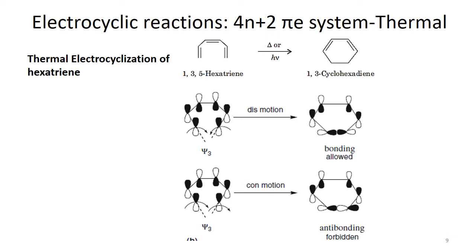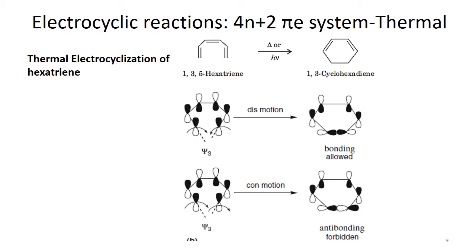We have talked about how these hexatriene molecules can be constructed and how symmetry elements can be carried out on them. But now is the time to see how these molecular orbitals can be utilized to check whether a particular reaction is thermally allowed or thermally forbidden, or photochemically allowed or forbidden.